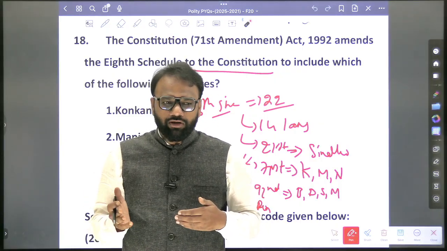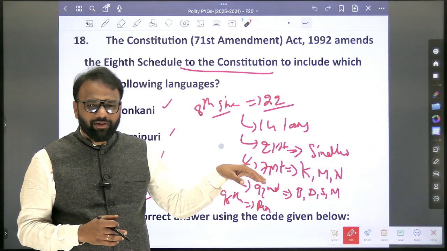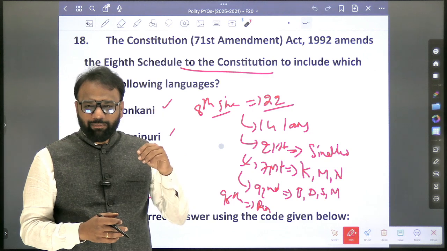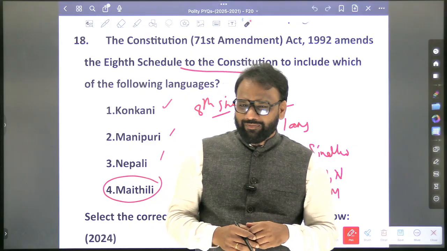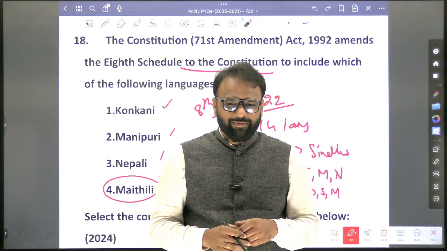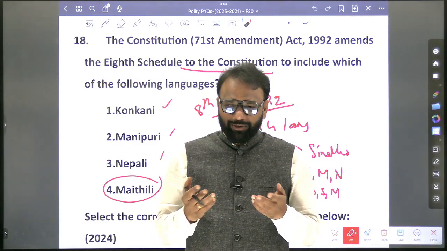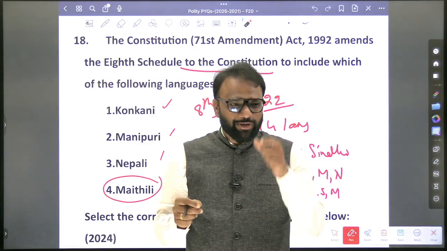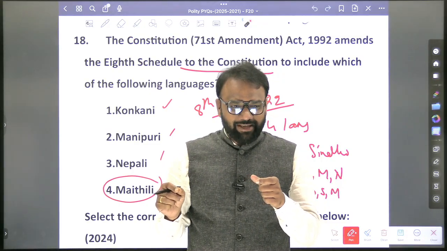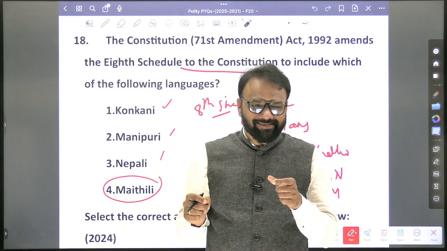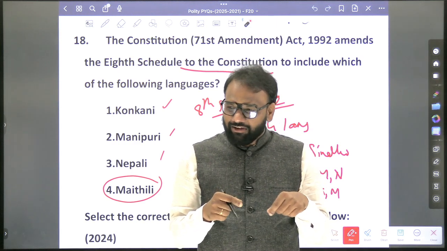So the entire list, where they are spoken, and which amendments have taken place. Along with it, you can add a few more current affairs related things. For example, among these, how many languages have been declared as classical languages? Eight. Now you have to tell me because I don't know. So you'll make a list of classical languages. Which was the first language to be declared a classical language? Tamil. In which year? 2004.